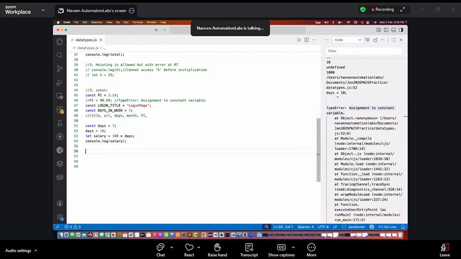No, let's ignore array. Array is different thing, right? But can we create duplicate constant variables? Very good. Logo is a very good example. Logo is also a very good example. Number of hours is also constant. Yes. Right. So whenever you feel that, okay, this value should not be changed, declare it with the constant here.